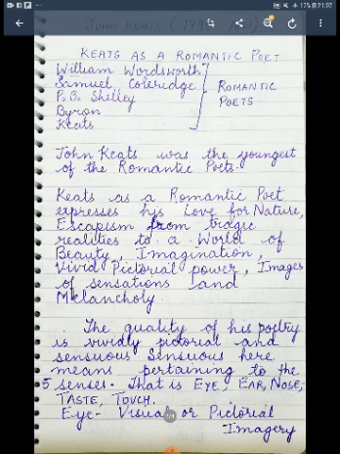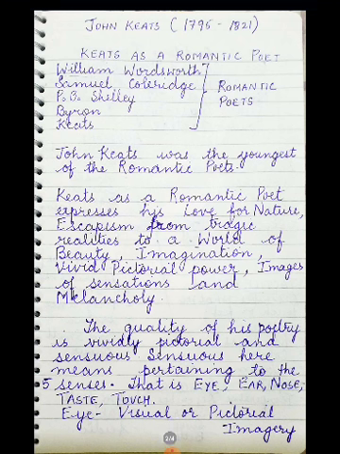I will tell you now. The quality of his poetry is vividly pictorial and sensuous. Sensuous here means pertaining to the five senses, that is eye, ear, nose, taste, touch. So we have five imageries in Keats's poems. Eye, visual or pictorial imagery, in which you can see a poet never paints anything with